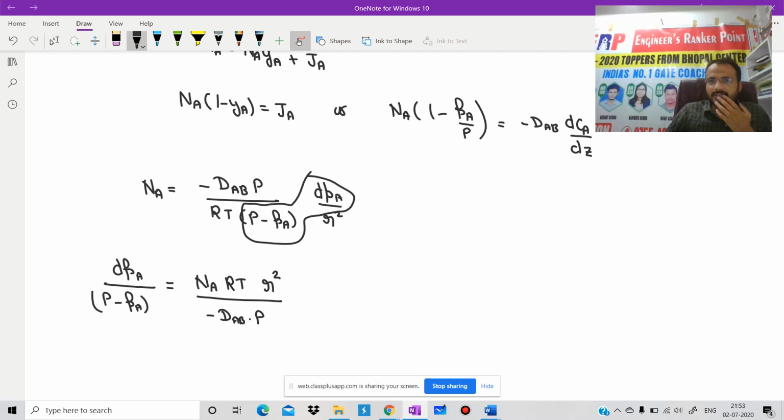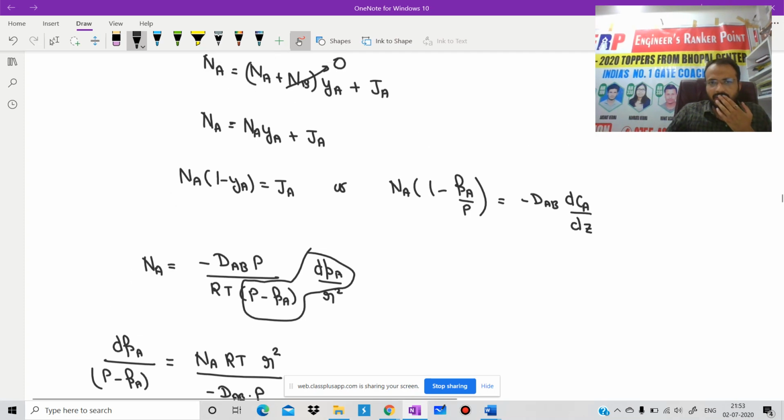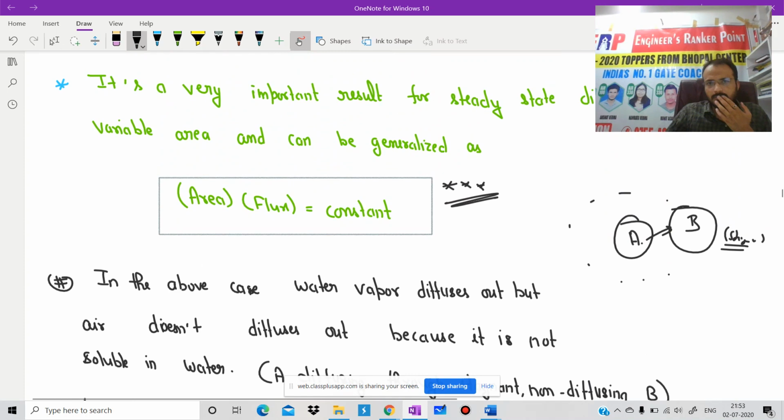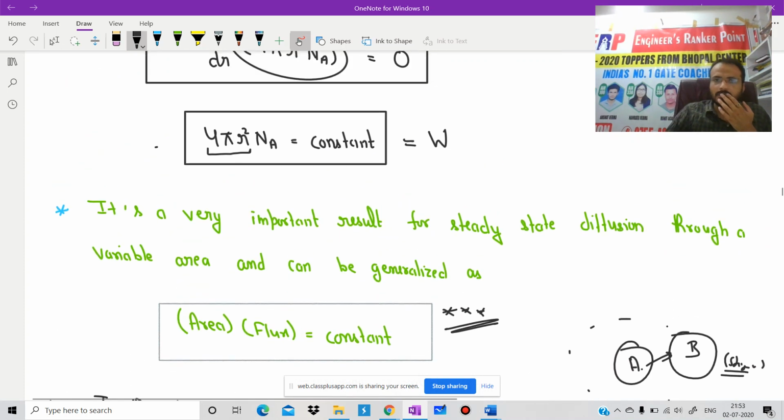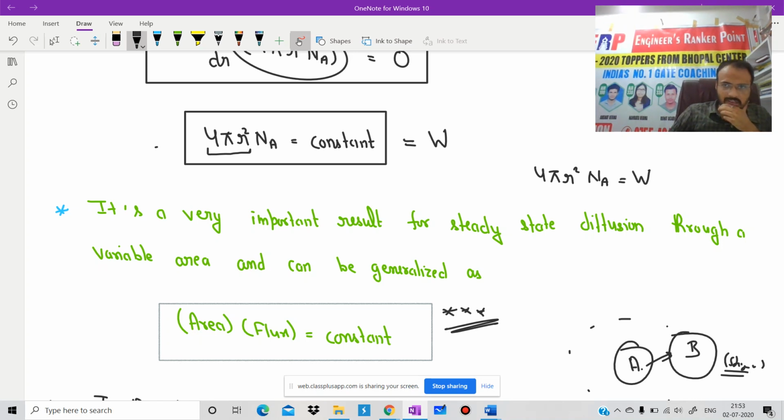Just before 2 minutes, we derived one formula, that is W is equal to 4 pi R square into N. Is it clear? Or from this equation, 4 pi R square into NA is equal to W. Yes or no? At the place of NA, we are able to write NA is equal to W by 4 pi R square.